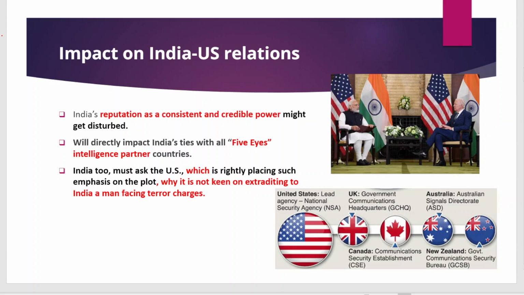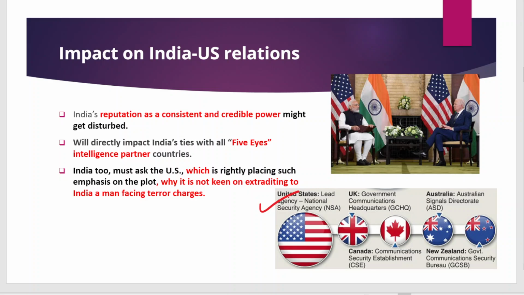Who are these Five Eyes partners? This is a grouping of five countries: the United States, the UK, Canada, Australia, and New Zealand, that have close intelligence sharing, and India utilizes intelligence data given by these countries.